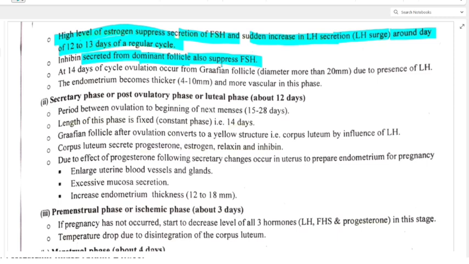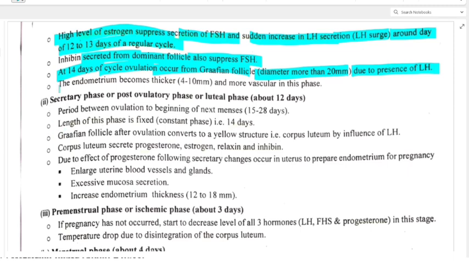In that option, inhibin they also put for distraction, but you have to remember that inhibin is also secreted from dominant follicle. Okay. Now at 14 days of cycle, ovulation occurs from Graafian follicle of diameter more than 20 mm due to presence of LH, that is luteinizing hormone. Clear?